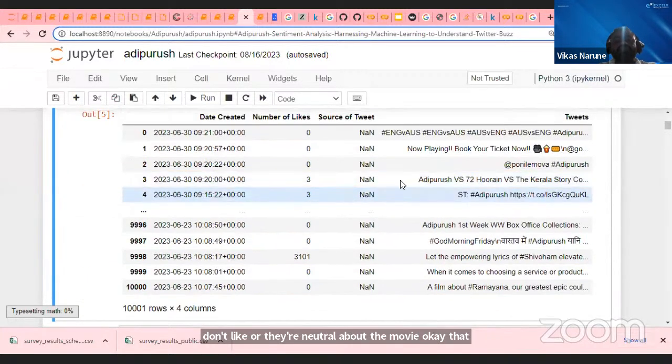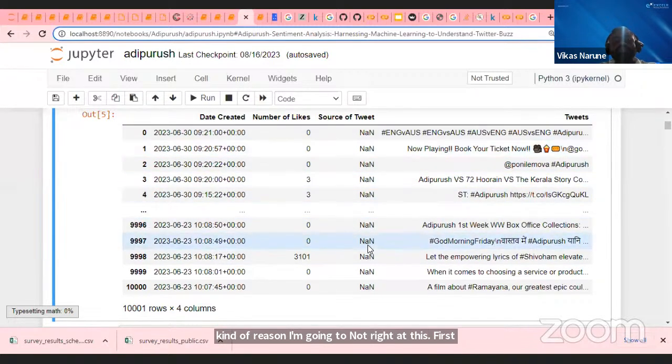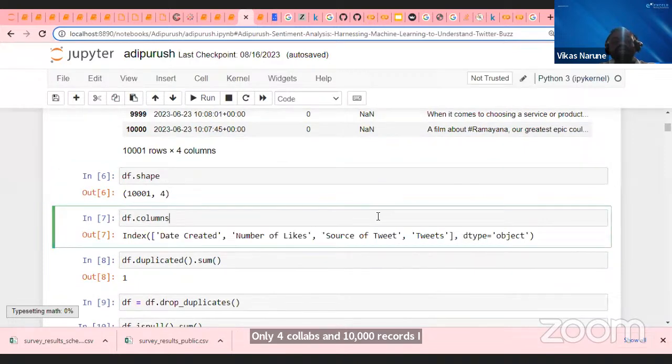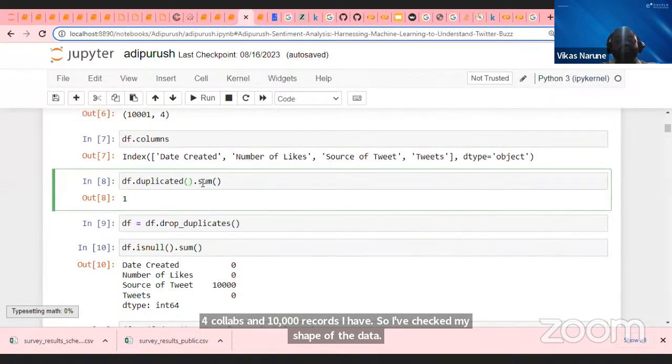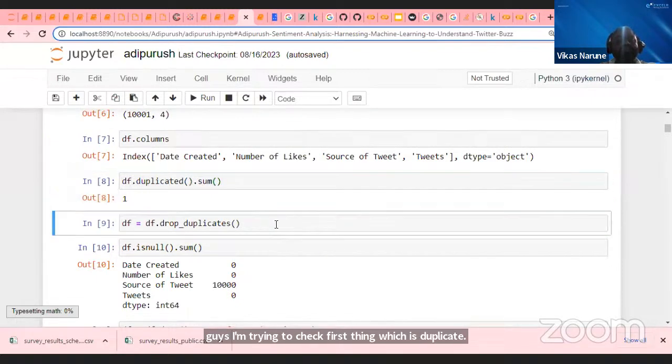Now try to understand what I'm going to do first. I have this data: dates, number of likes, source of the tweet, and the actual tweet. Only 4 columns and 10,000 records. So I'll check the shape of the data and the columns I have. Then I'm checking for duplicates. When I say df.duplicated, I have only one duplicate, so I'm dropping it. Okay, I have dropped the duplicate.